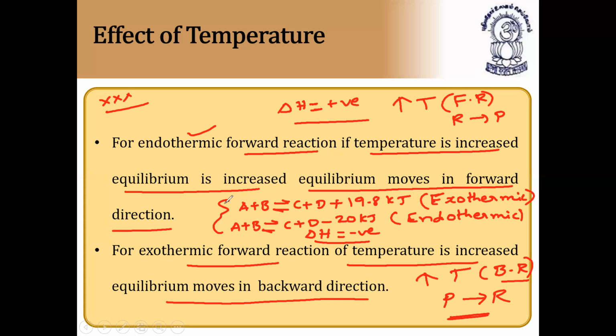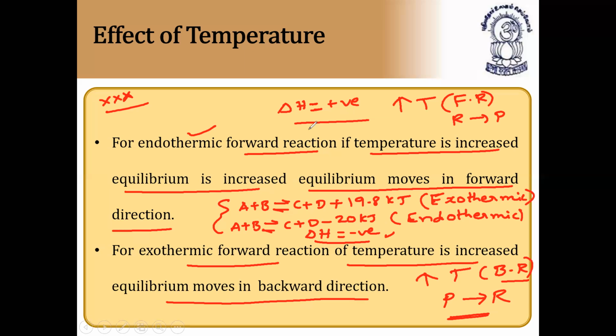So please note down all these slides, very, very important. If you didn't understand, listen two or three times, and you will definitely understand clearly. For an endothermic forward reaction, if temperature is increased, equilibrium moves in the forward direction. For an exothermic forward reaction, if temperature is increased, equilibrium moves in the backward direction. So these are the conditions. If delta H is positive, we can say straight away it is an endothermic reaction. If delta H is negative, it is an exothermic reaction.